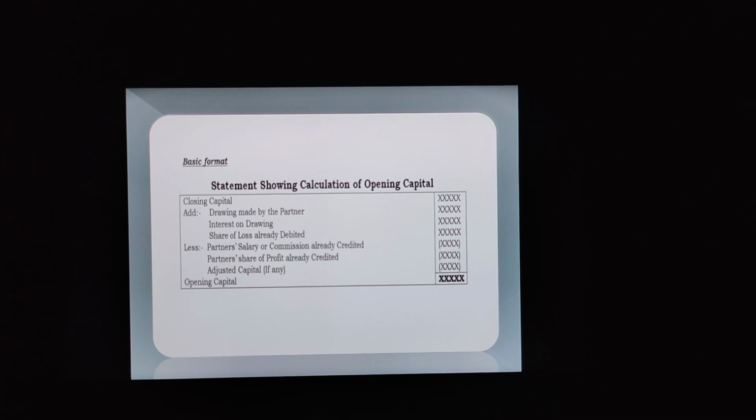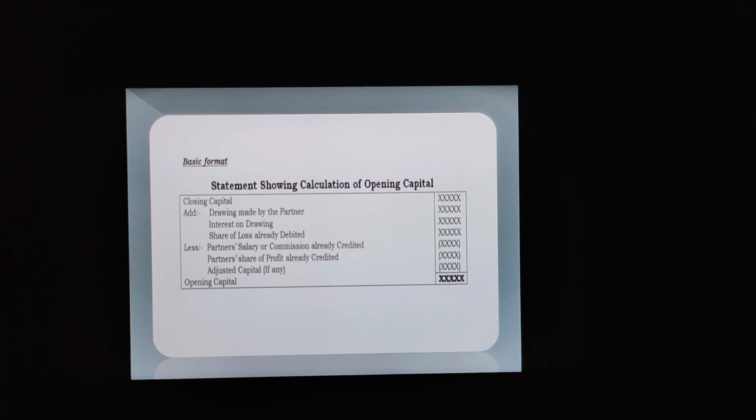Interest on drawing. So if a partner has made drawing, interest is charged on him. If interest is charged on him, then it's a loss for him, and it will deduct the amount. So if this interest on drawing is deducting the amount, then we have to add it back. Then share of loss already debited. If there is any kind of share of loss that isn't debited, then we have to add this amount.